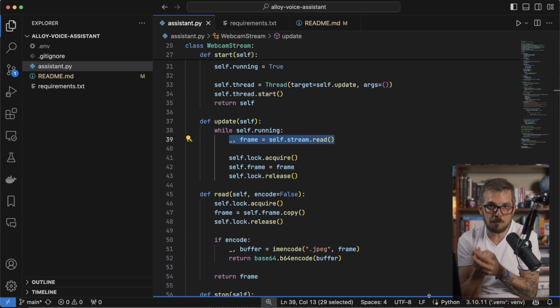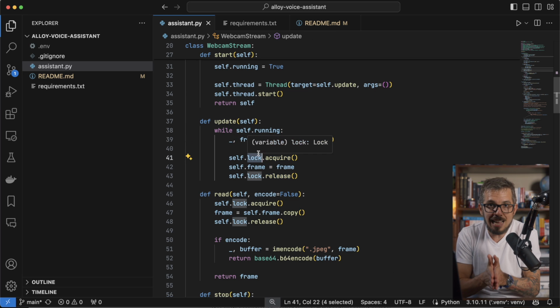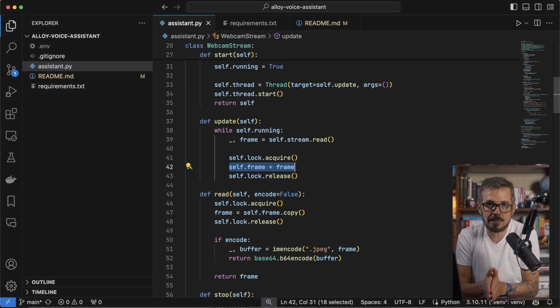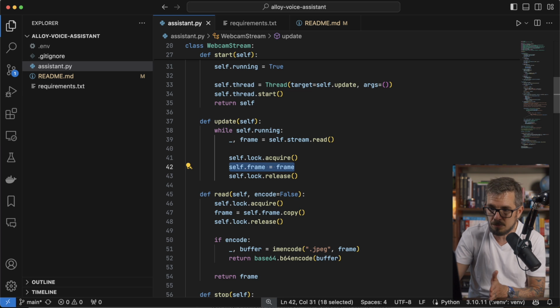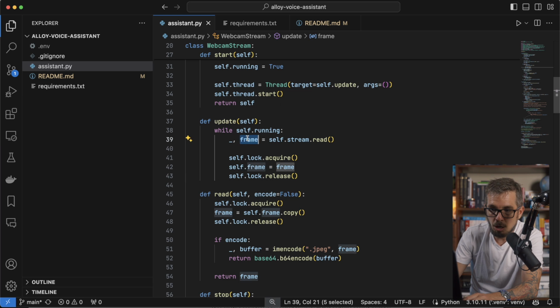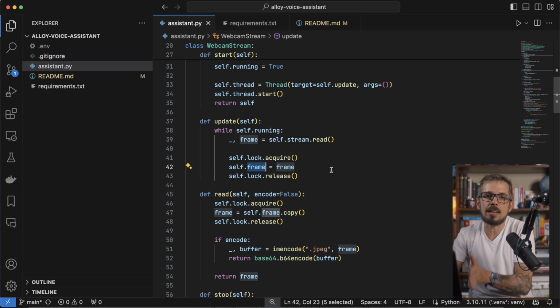So this takes one frame, stores it in this frame variable, and locks access to whatever is in here. So it's locking access. It's saying, hey, nothing should come and read now because I'm gonna be doing an operation. That operation is basically grabbing this variable and using it to update the property of this class that is the latest frame, right?